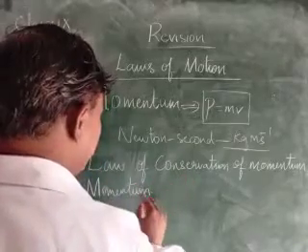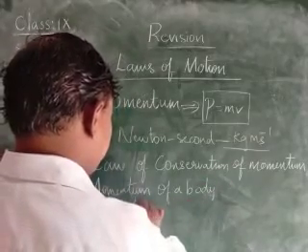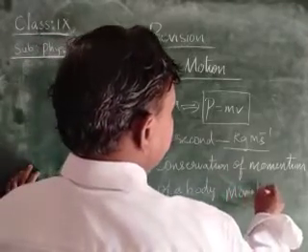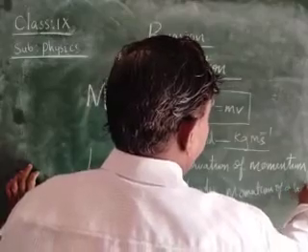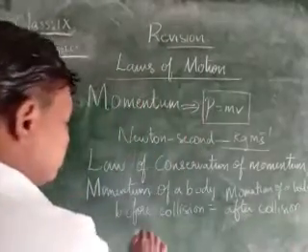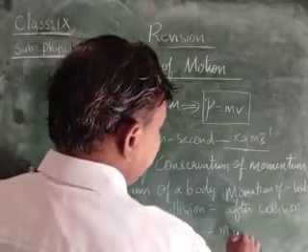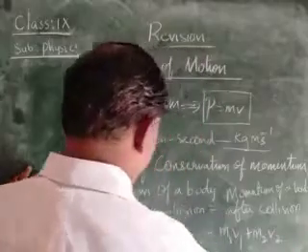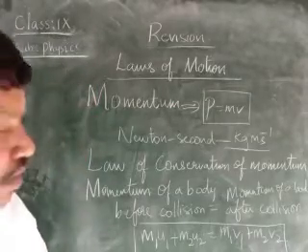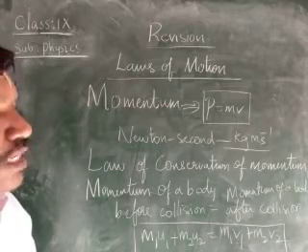The law of conservation of momentum says that the momentum of a body before collision is equal to the momentum of a body after collision.